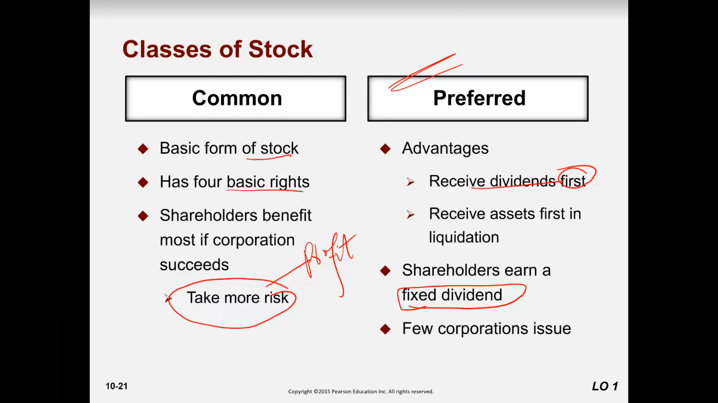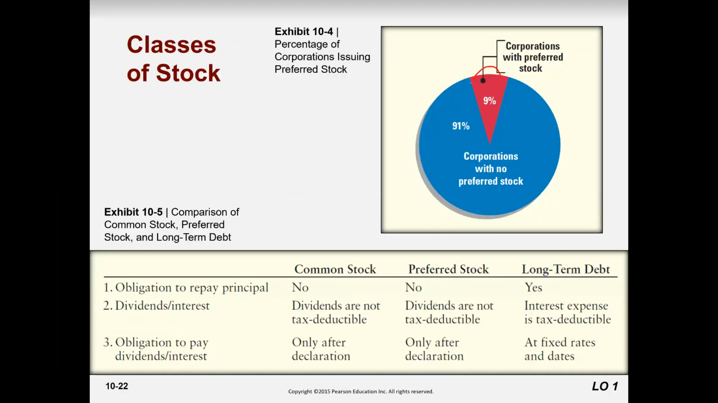But one thing different between preferred stock and bonds is that bonds have a maturity life. Preferred stock does not have a maturity life. These are the owners, and bonds payable are the debtors or outsiders. So preferred stockholders receive assets first in liquidation, with preference to be paid back, but after liabilities. Only a few corporations issue preferred stock, about 9% in all of America.